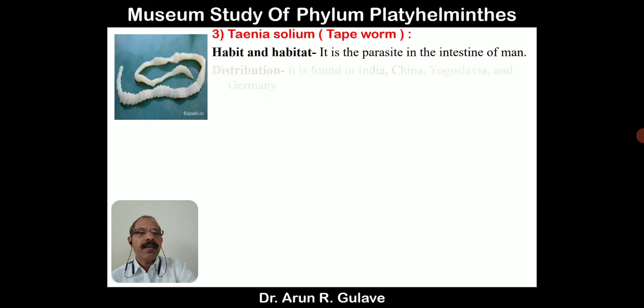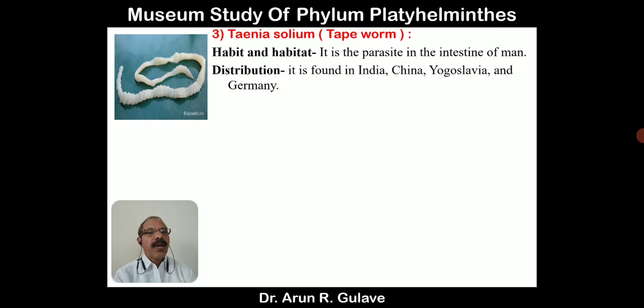Habit and habitat. It is a parasite in the intestine of man. It is found in the intestine of humans. It acts as a parasite. It is found in India, China, Yugoslavia, and Germany also.